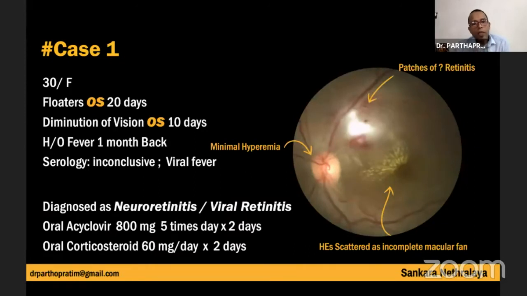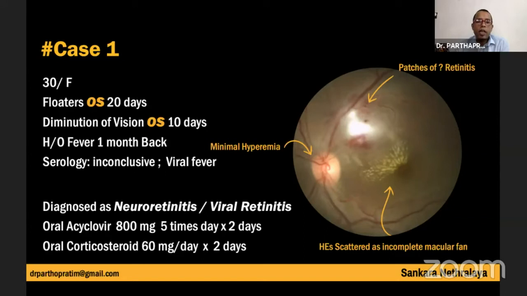So to start with, I'll start with a case. A 30-year-old female complained of floaters for 20 days with diminution of vision for 10 days. And she also had a history of fever 1 month back.